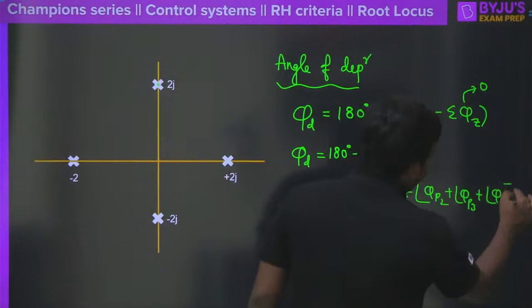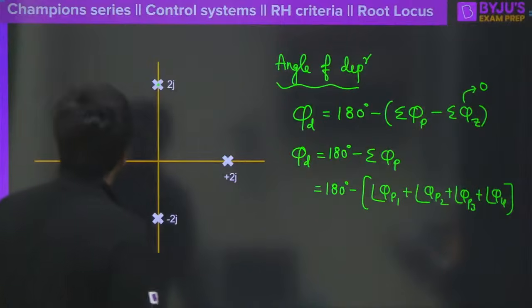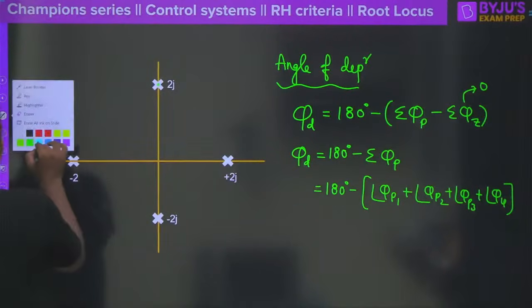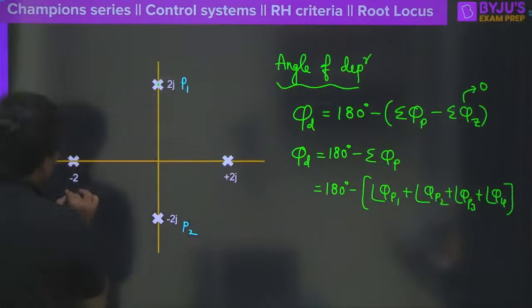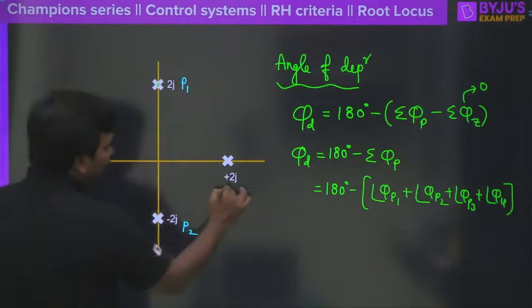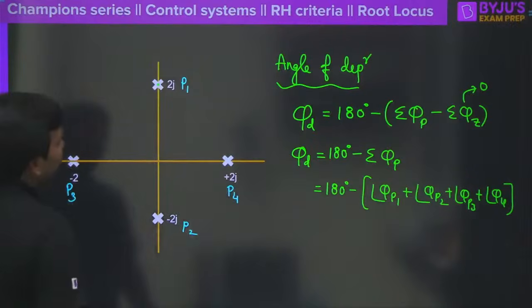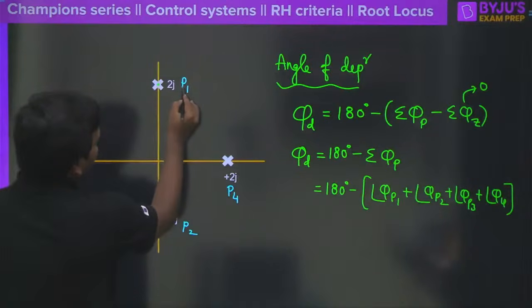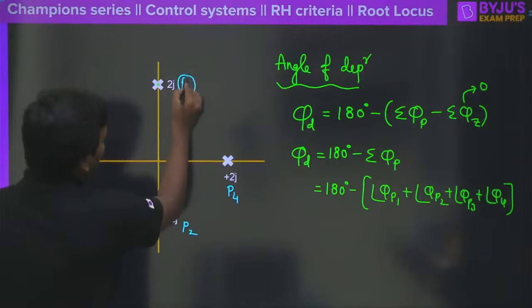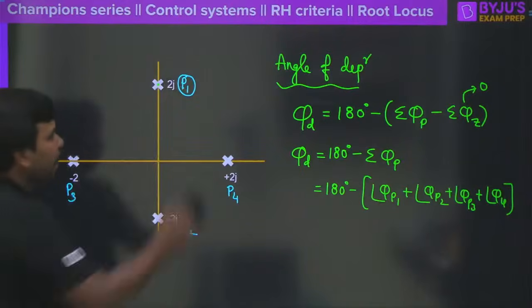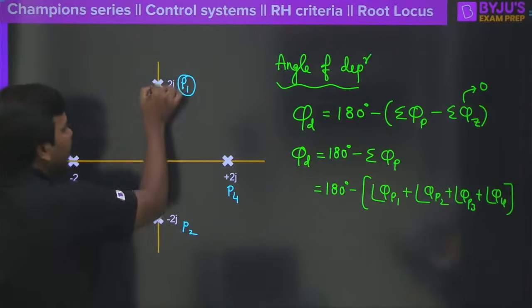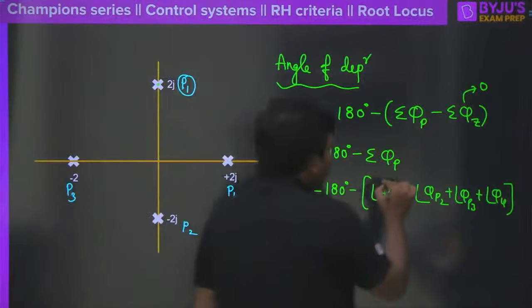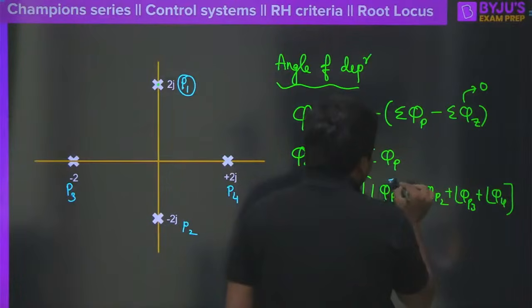Let us see what is going to happen. This is an interesting example. So let's say that this is the first pole here and this is the second pole here, and let me call this the third pole and this the fourth pole. Now tell me, what is the angle contributed by this pole at that pole itself? Obviously it's a point, right? So it cannot contribute any angle, so this will be equal to 0 degrees.